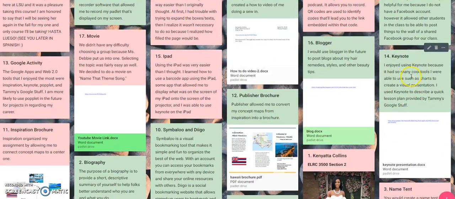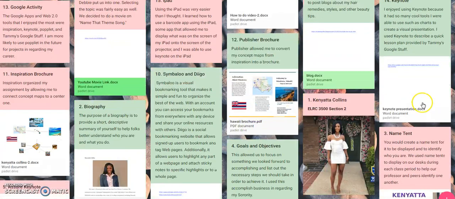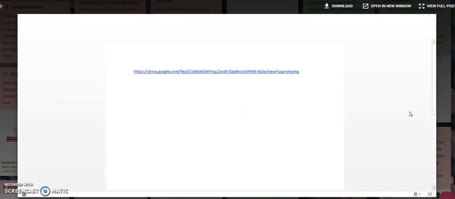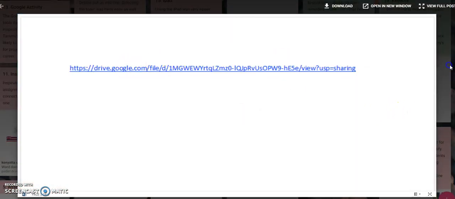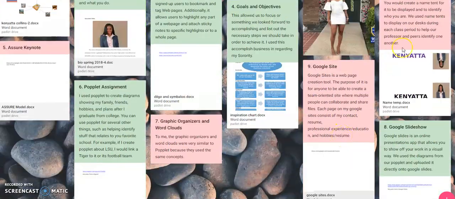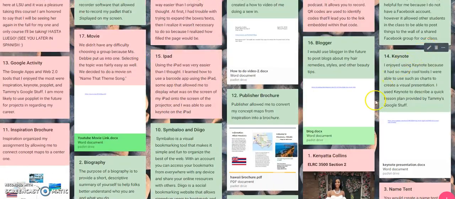And so for Keynote, I enjoy using Keynote because it had so many tools I was able to use, such as charts to create a visual presentation, and to describe a quick lesson plan provided by Tammy's Google stuff, which is what I showed in the previous one. Yeah, so I believe I showed that one already.